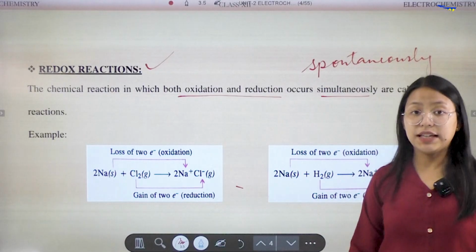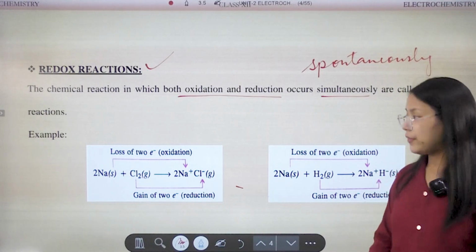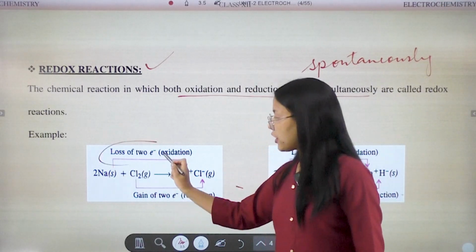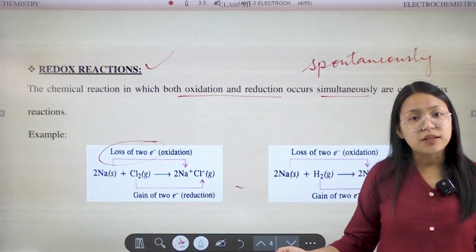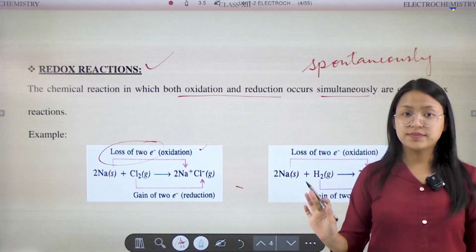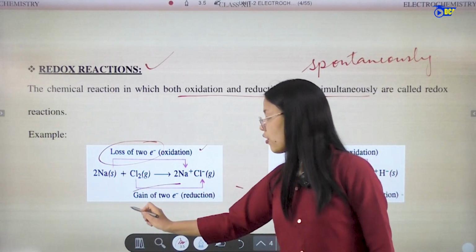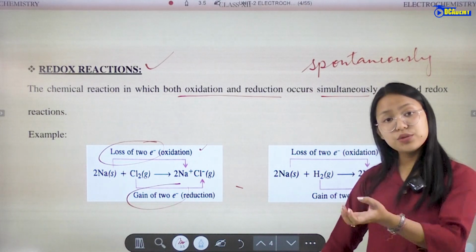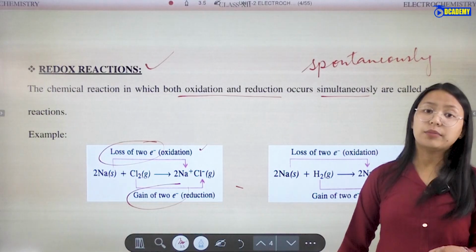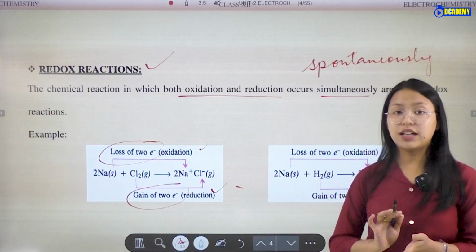So let's come to the example. If there is loss of electrons, it will be termed as oxidation. If there is gain of electrons, it will be termed as reduction.